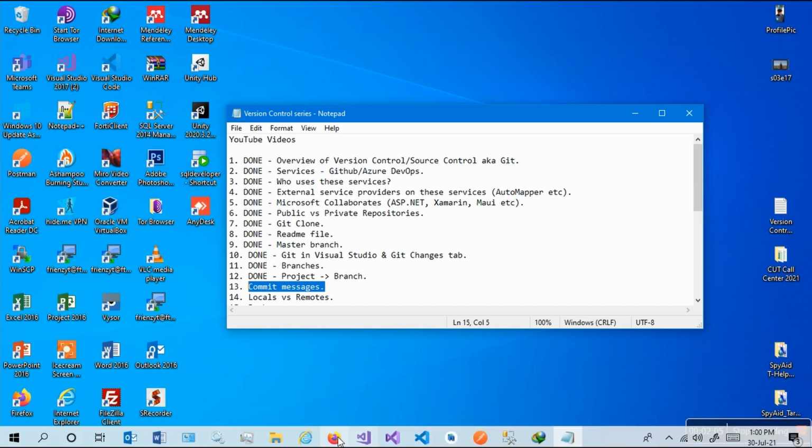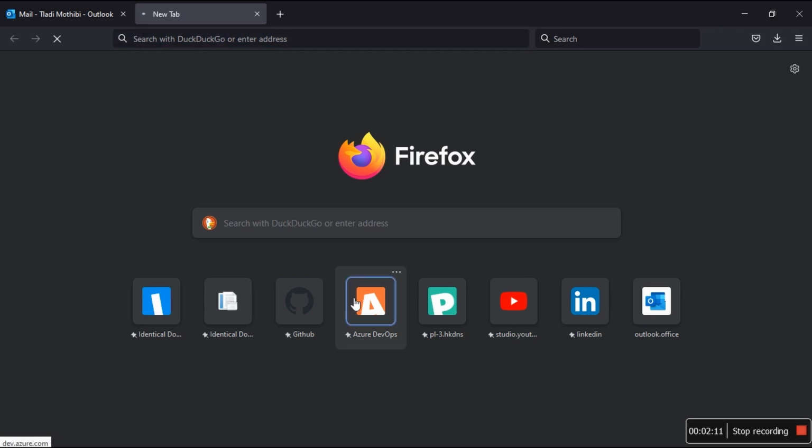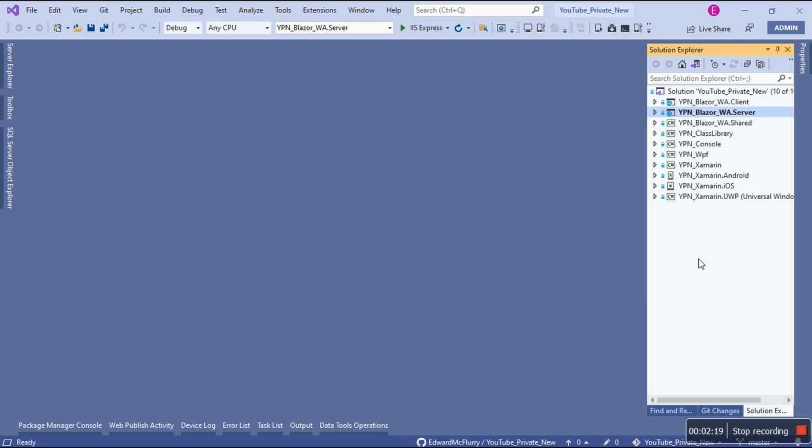So by the way, before we continue, let's look at this time. I'm going to use Azure DevOps because we're going to need it. While this loads, let's make sure that Visual Studio is running. Yes, so this is our solution. I'm going to call it solution YouTube_private_new. So we converted this solution into a repository, and then I can officially say this repository. Please watch the previous video, especially the last one, understanding how we end up having these projects. So this project is to simulate version control.